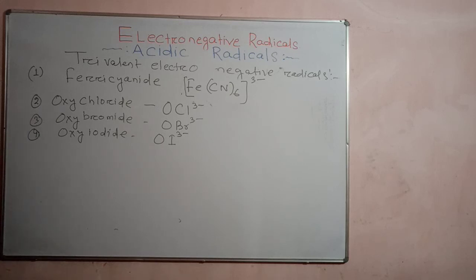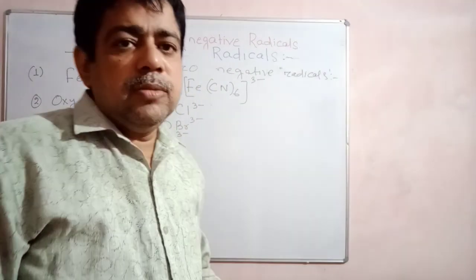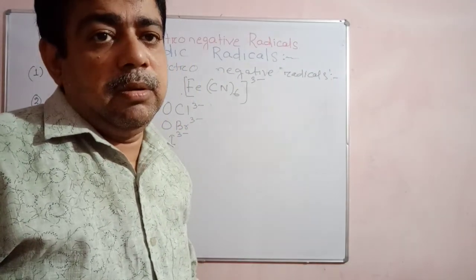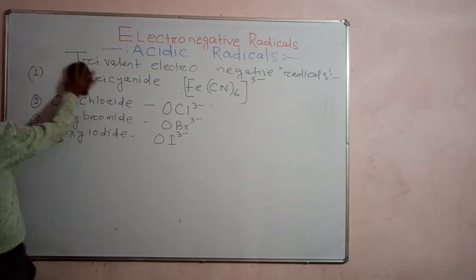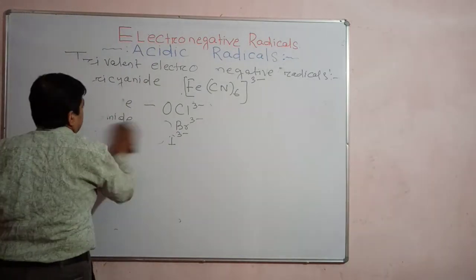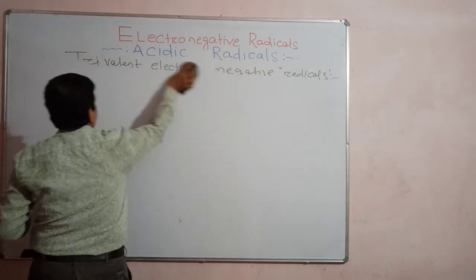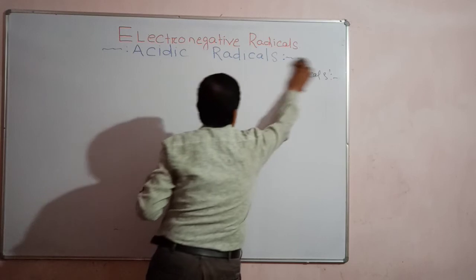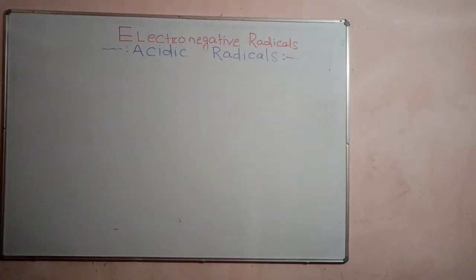Let's discuss examples of tetravalent electronegative radicals. What are tetravalent electronegative radicals, students? The radical carrying 4 units of negative charge. Okay, carrying 4 units of negative charge, tetravalent electronegative radical. Let me discuss some examples, and this will help you in the next class, and you students will try to frame the molecular formula. Okay, tetravalent. Let us see tetravalent.